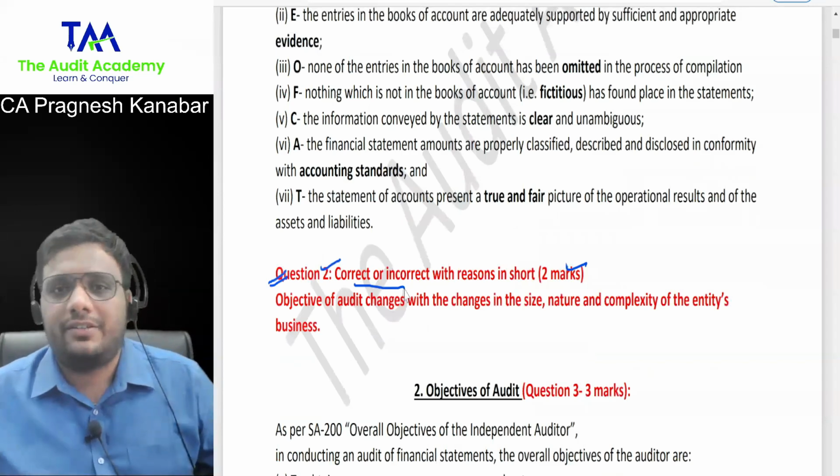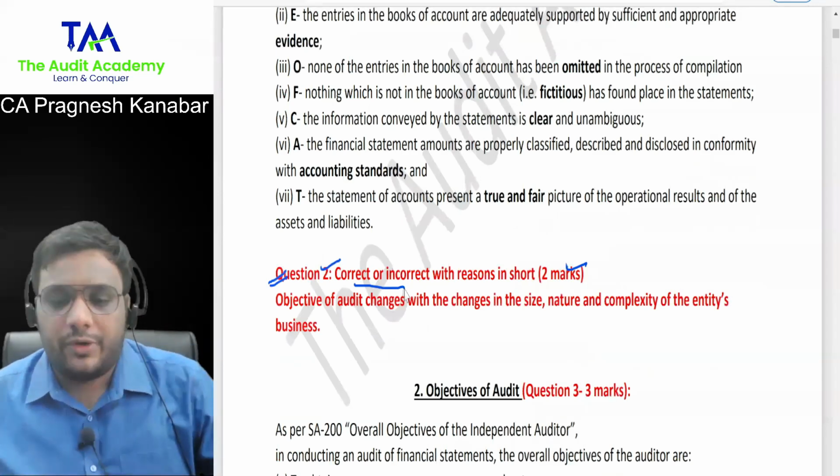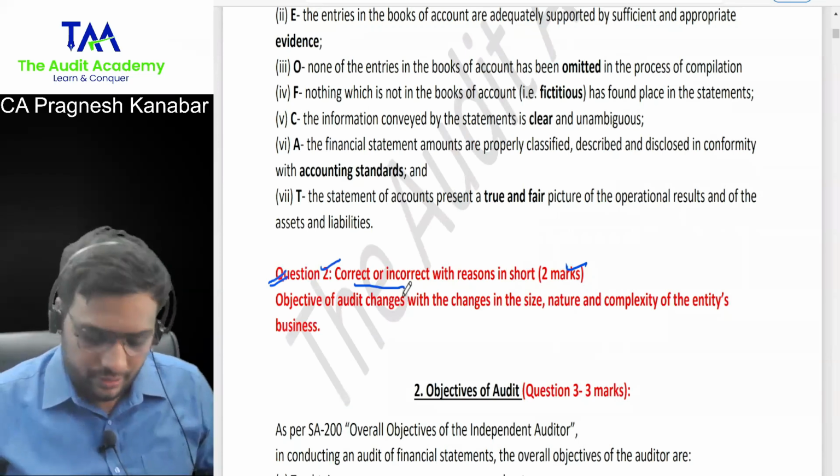Now look at this question number 2, correct or incorrect, that I'm expecting from this. That is how we go in a fast track course. We don't cut it, but we are very much to the point. Correct or incorrect with reasons in short.